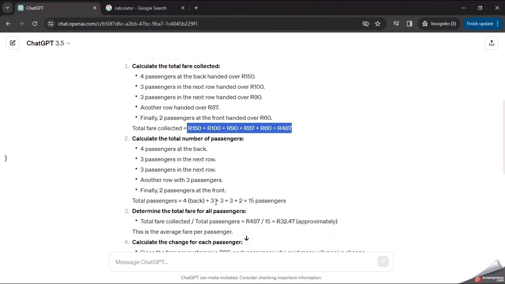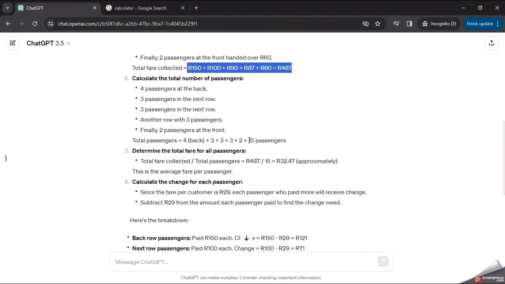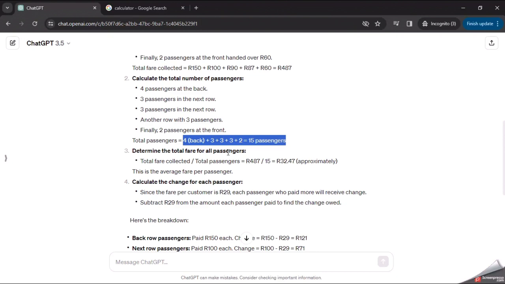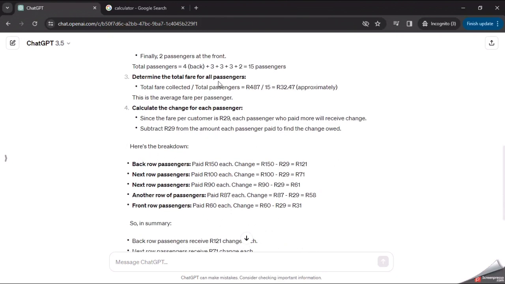Calculate the total number of passengers. I don't know why it's doing this, but anyway, it says 15, so that's correct. 16 with the driver, that's correct. Then we need to determine the total fare for all passengers. I don't know why it's doing this: total fare divided by the total number of passengers. Why? I don't know. It gives us the average.